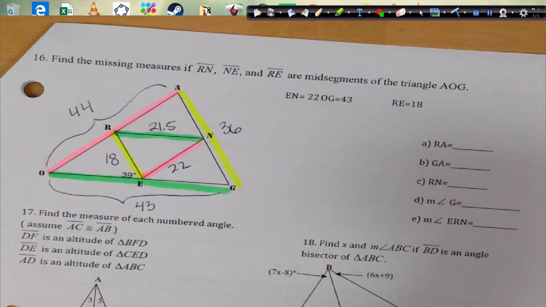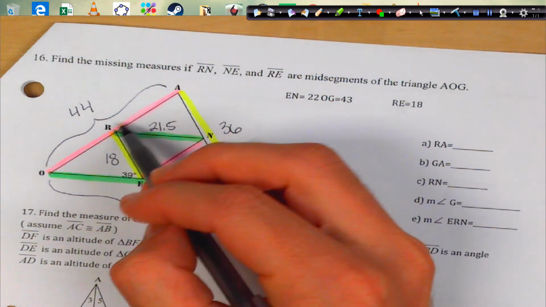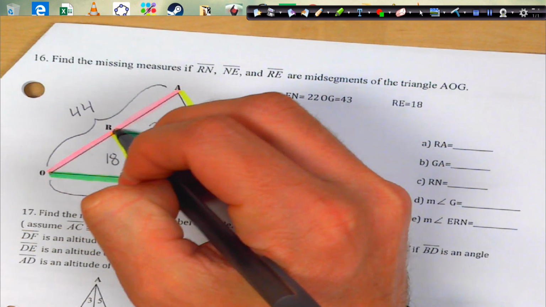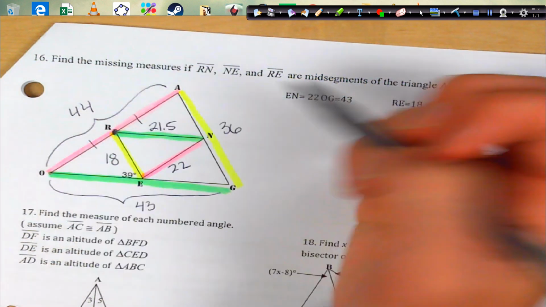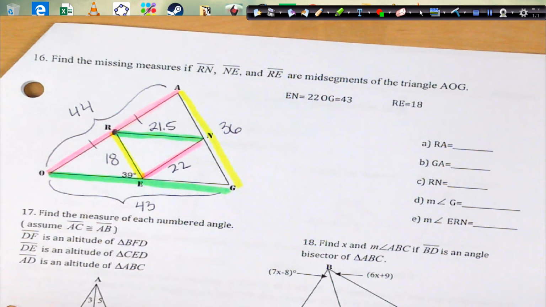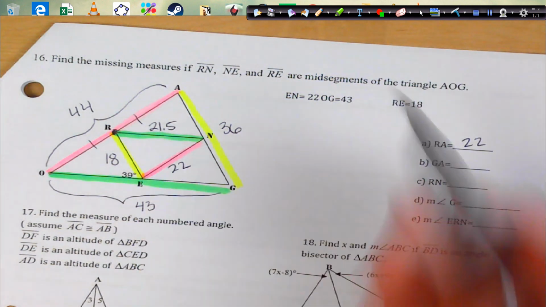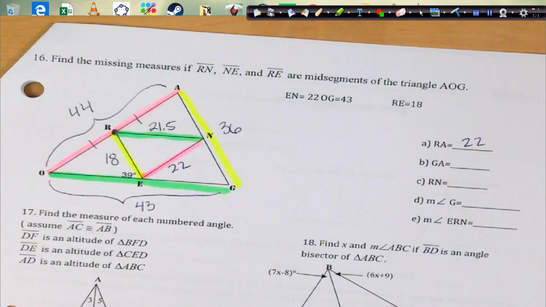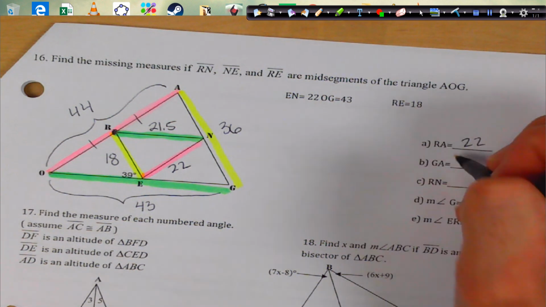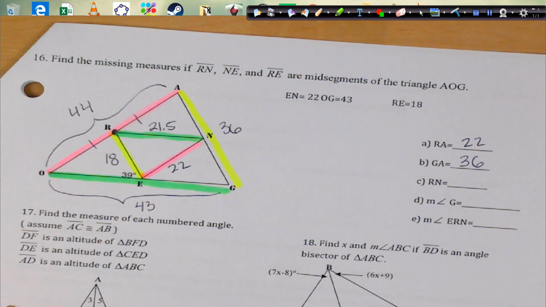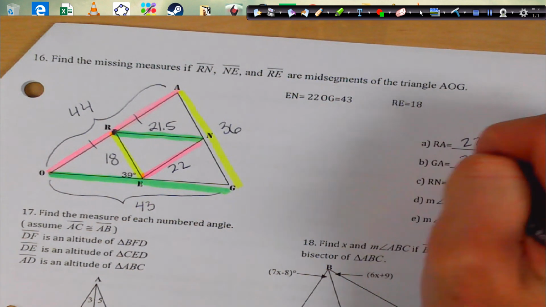RA is this half piece. Remember, this is a mid-segment, so these are congruent. So basically take 44 divided by 2, and you would get 22. So this length is the same as half of this, so that's why they're the same. GA is the whole thing, 36. Good job for us. RN is 21.5.